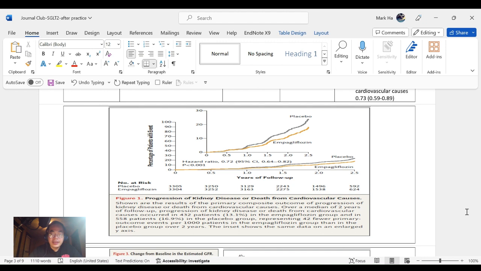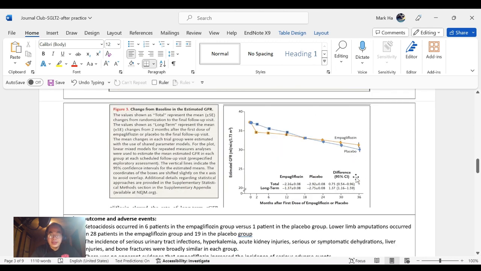So you can see that there are two different long-term uses between empagliflozin and placebo here, and over time, more than a year and a half, we can see the two differ in the long-term use. There's a separation between placebo and empagliflozin. Another thing is that we can see the change from baseline in the GFR for kidney function.